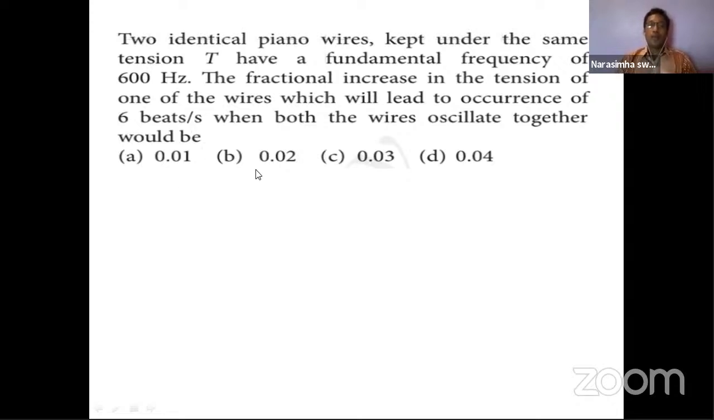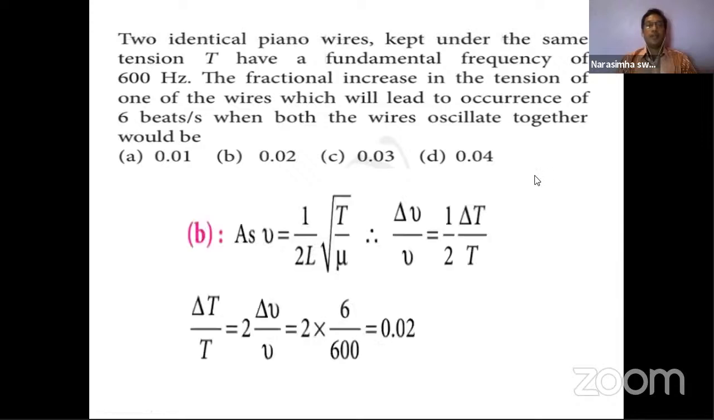Then when both the wires oscillate together, one of them is making 6 beats per second. When both are oscillating, what will be the fractional change? Fractional change is what they're asking. So when both the wires oscillate together, look at this, fractional. So we're getting a fraction here.